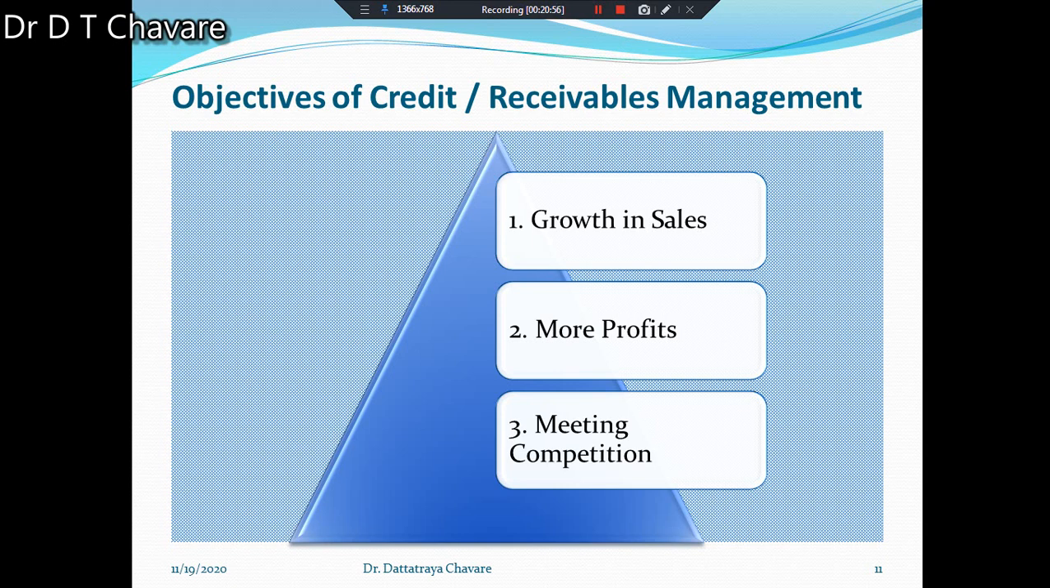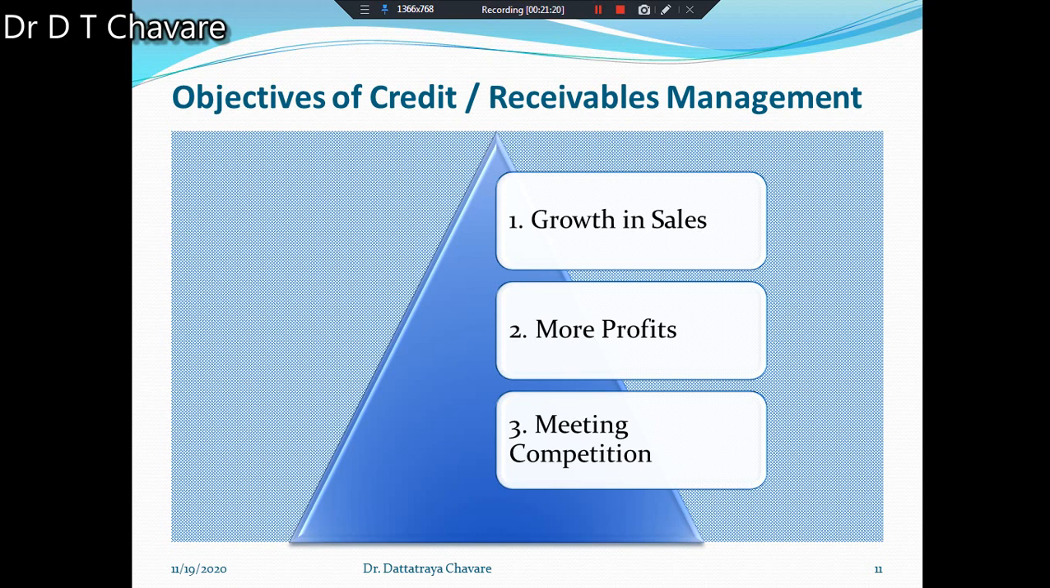When the firm sells goods and services for cash, at that time we have to understand that more cash is required there.